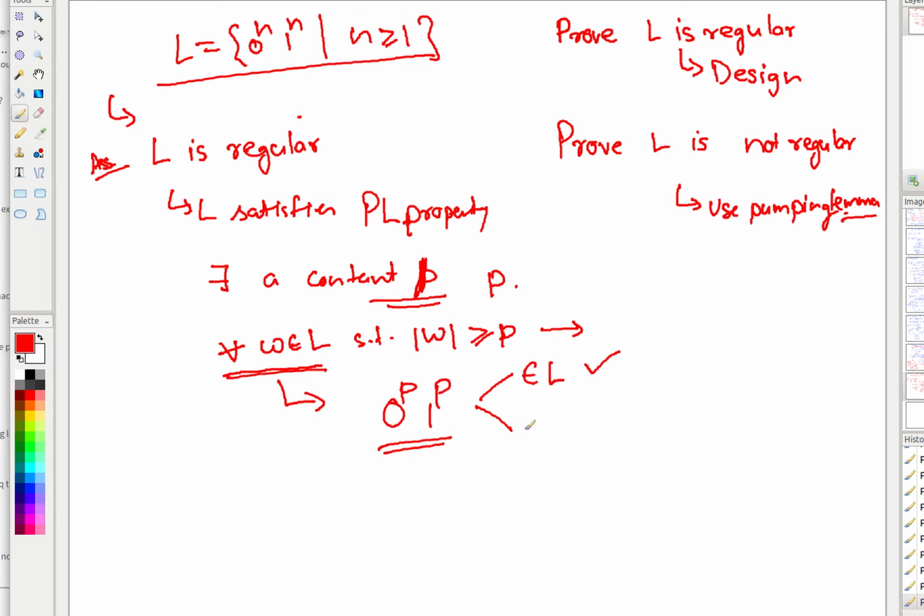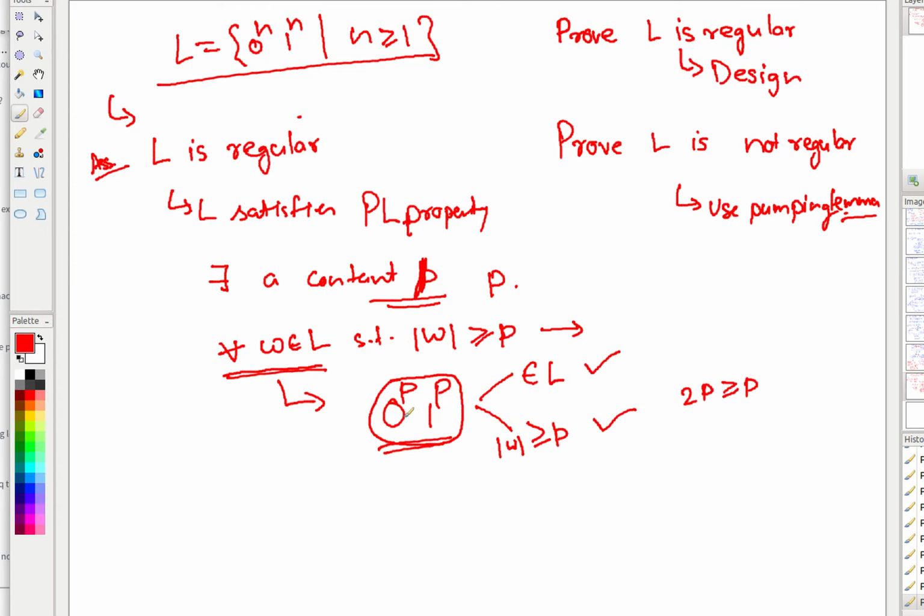Is it greater or equal to P in terms of length? Yes, because the length of this string is 2P, while my requirement is that it should be greater or equal to P. So 2P is certainly greater or equal to P. So this string is a correct string as per the requirement. I am free to pick any string, but I am picking this one.